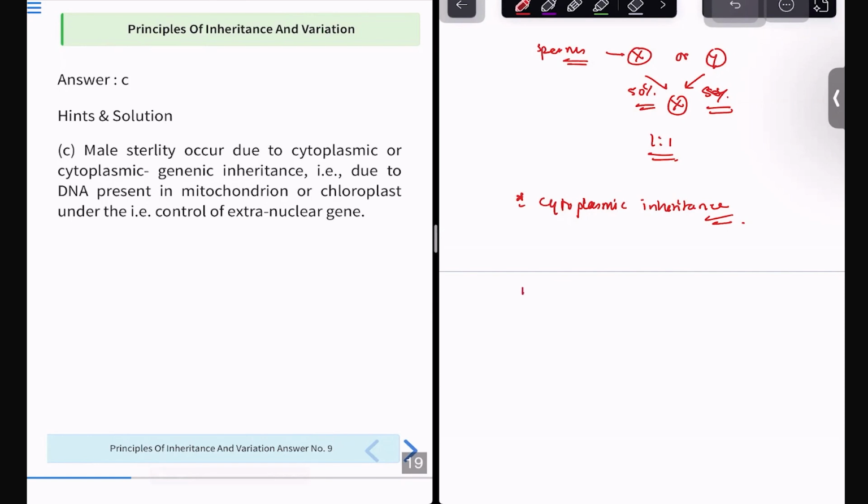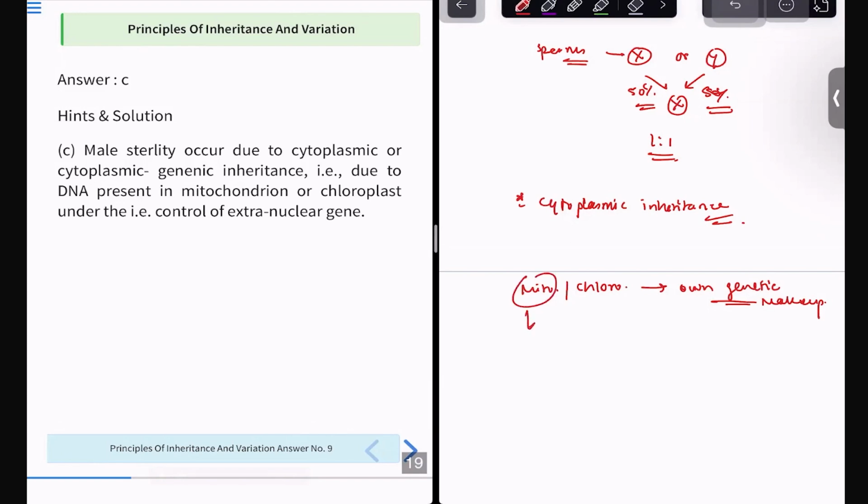You have studied this in cell, that mitochondria and chloroplast both have their own DNA. You have studied this, right? They have their own DNA. It has its own genetic material only. Or is it a prokaryotic material? No? They have their own genetic makeup.